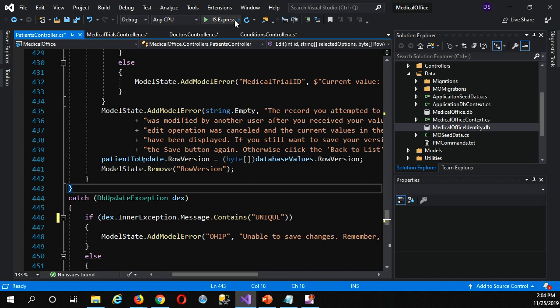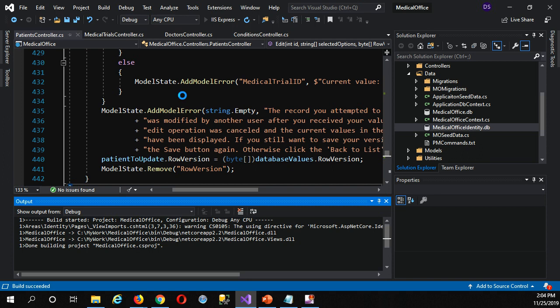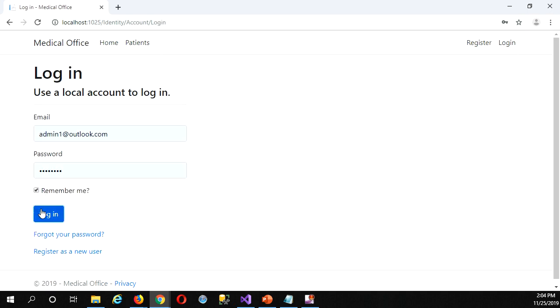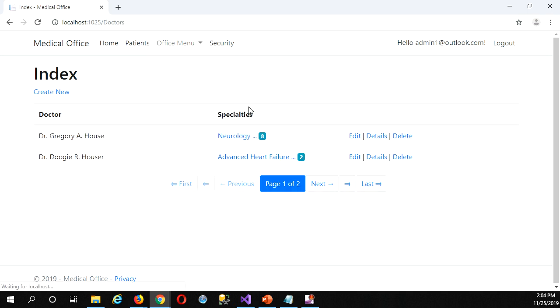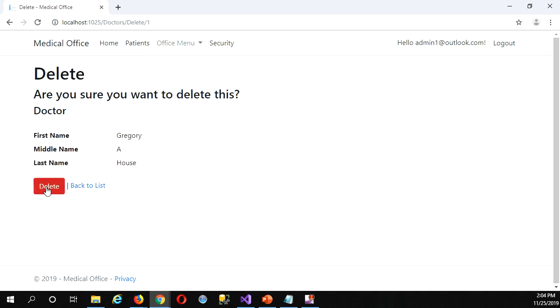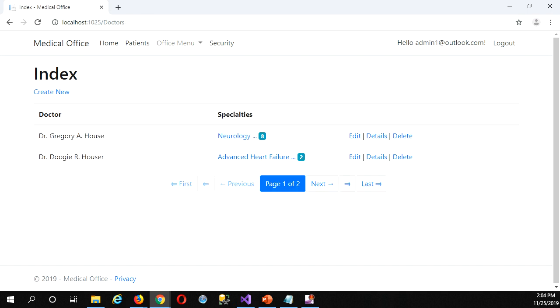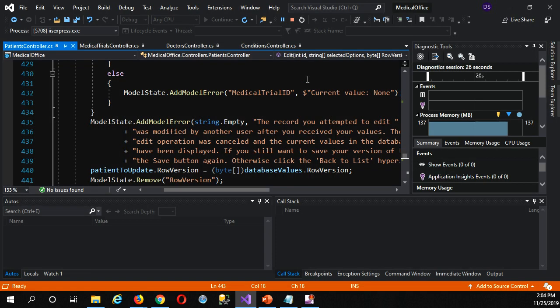All right, so now when we run, we will actually get the proper error messages in all of those situations. So just to prove that quickly, I'll do maybe the doctor delete. Oh, I have to log in. Remember me, please. Okay, now I'm getting the specific message: you cannot delete a doctor that has patients, right? So simple as that, eh? Really relatively painless to convert this. Now it's fully functioning with our self-contained database right in our project folder.